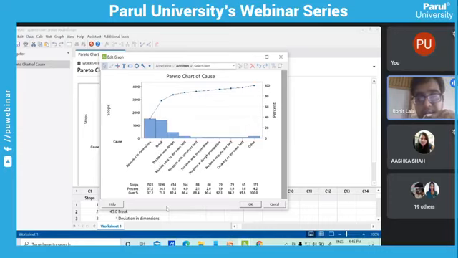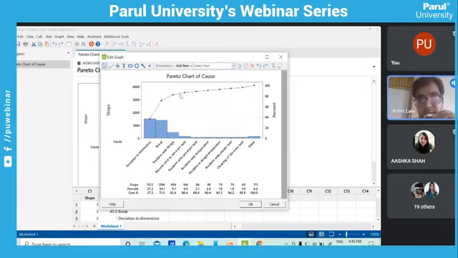You can see 80% of the problem is led by this 20% only. So you can control these problems, and on the basis of it you can increase your efficiency by reducing the breaks or reducing the stoppages that incurred a huge electricity bill.